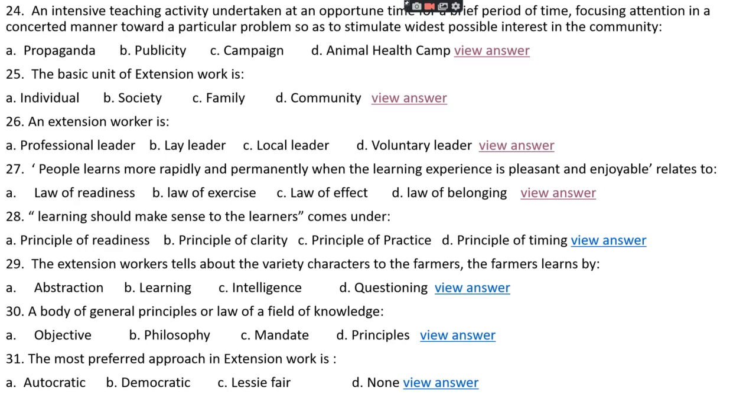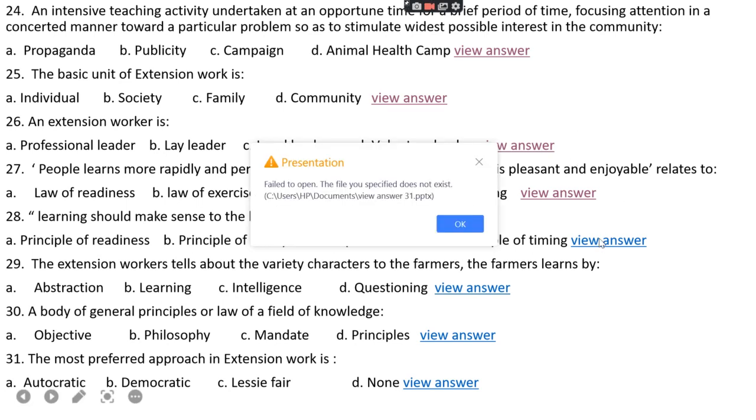Okay. Question number 28. Learning should make sense to the learner comes under option A, principle of readiness, option B, principle of clarity, option C, principle of practice, or option D, principle of timing. The right answer is option.